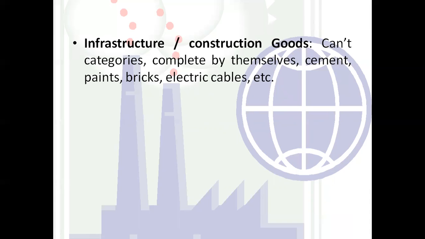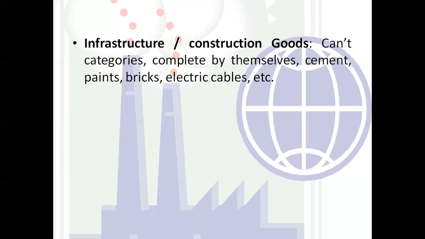They are complete by themselves, right? If we use it, that is complete, but if we use it for some other part, that is also a complete product for that purpose. So they are complete by themselves but cannot be directly consumed.